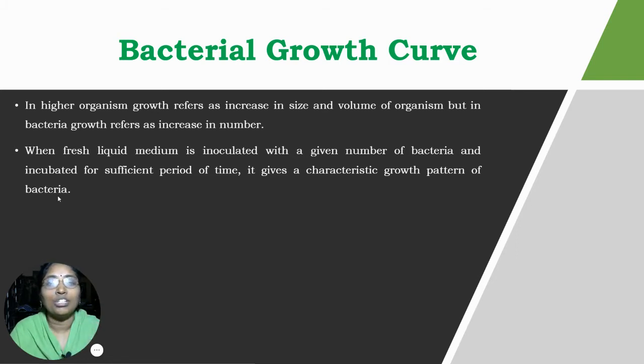Therefore, the bacteria will show their growth, and the growth can be seen with a characteristic pattern. All bacteria may not show the same type of growth pattern. E. coli will show one type of growth pattern and colonies, while Salmonella typhi or Lactobacillus, different bacteria, will each show their own characteristic growth pattern.